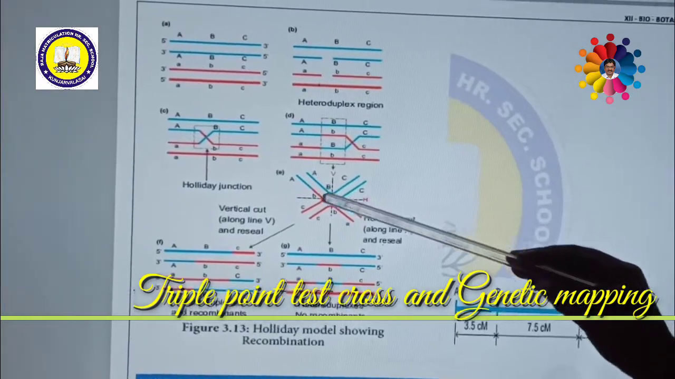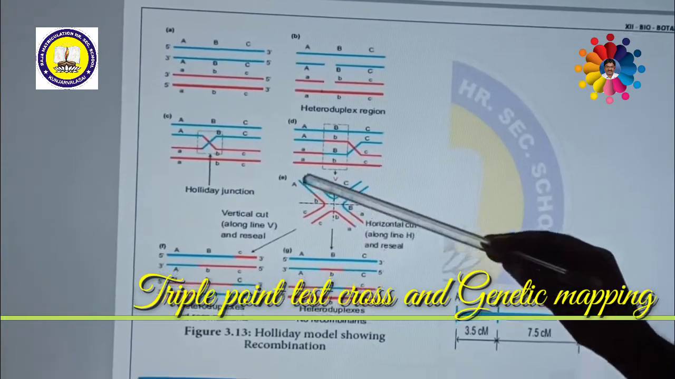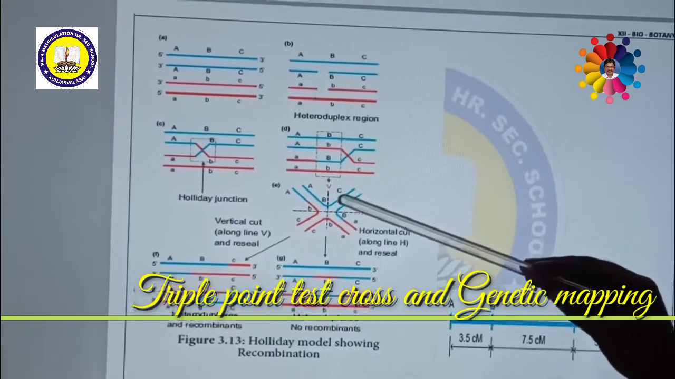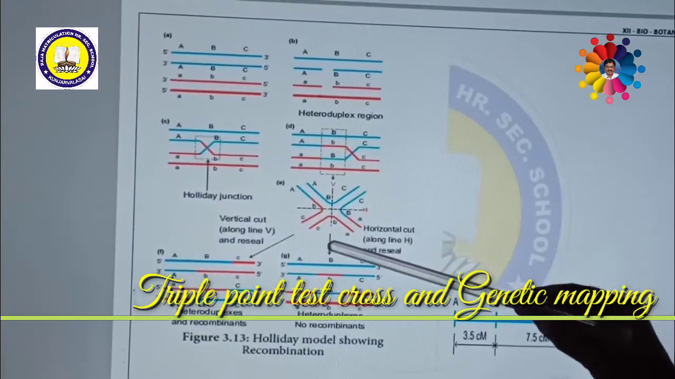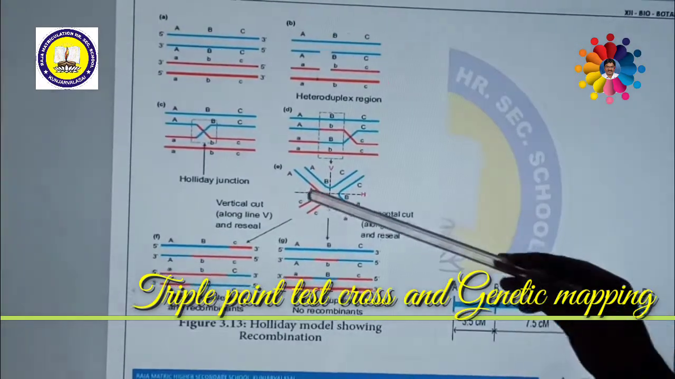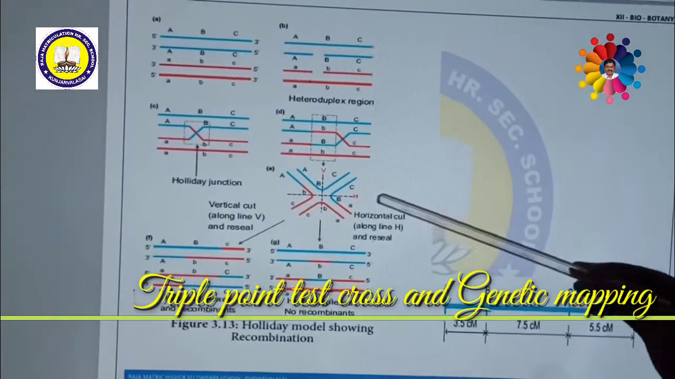Similarly, this side also the same. This is blue color, this is red color, this is blue and red. So all are having recombinant DNA. Recombinant DNA might be formed due to vertical cut. On the other hand, another cut also can be done. That means horizontal cut. If it is making a horizontal cut, what will happen?